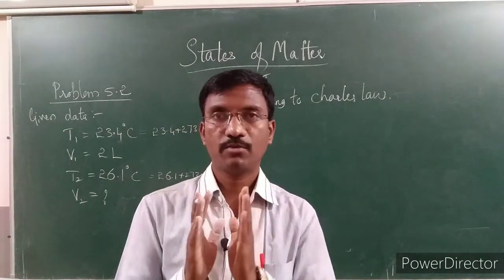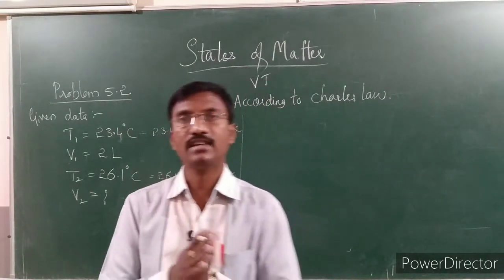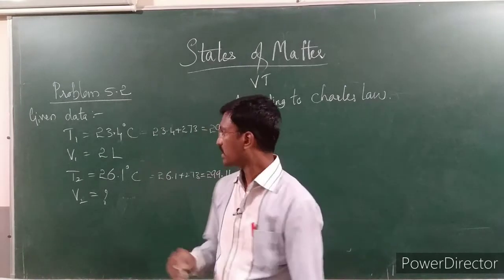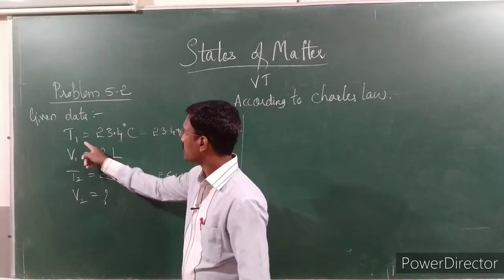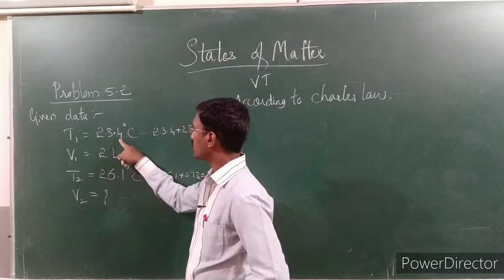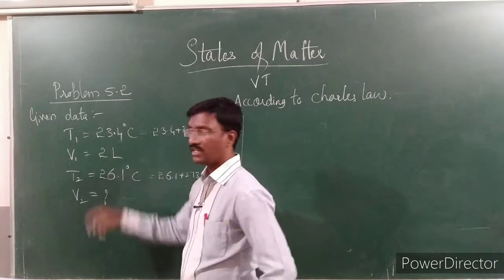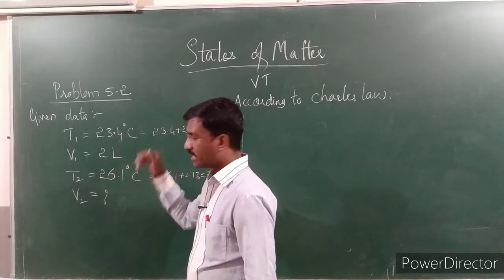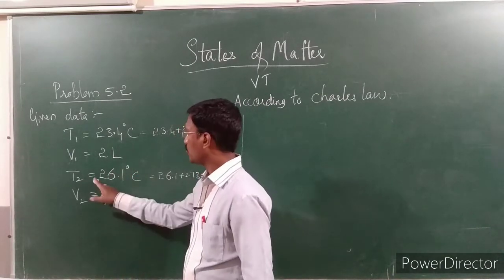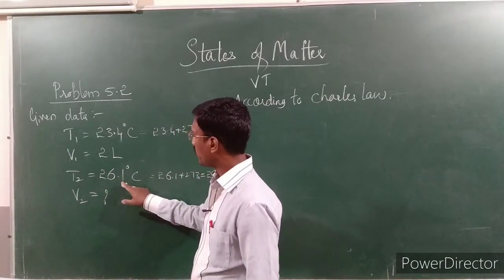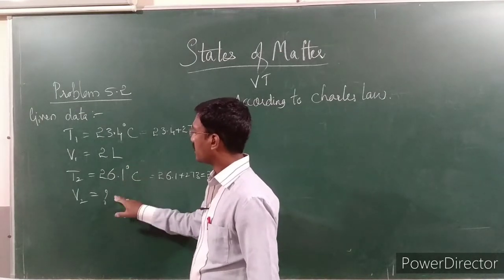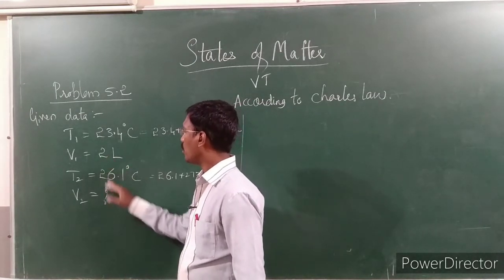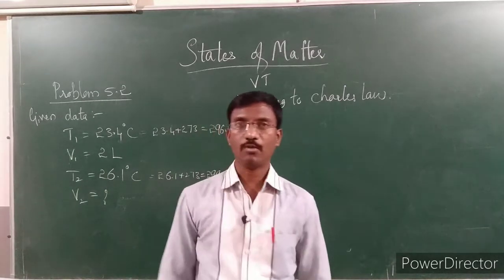The ocean temperature will be different. The Indian Ocean has the greater temperature, whereas the Pacific has the lesser. In the Pacific, the ocean temperature is 23.4 degrees Celsius, and at that time the balloon is 2 liters. When it reaches the Indian Ocean, the temperature is 26.1 degrees Celsius. At that time, what will be the volume of the balloon? This is the question they have asked.